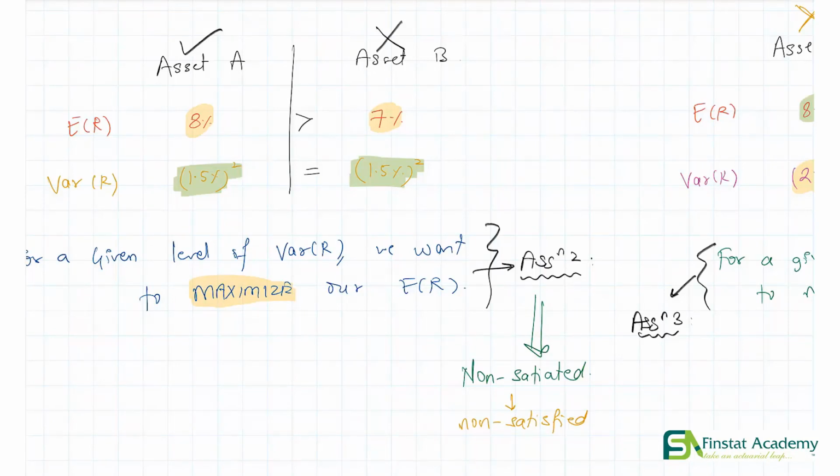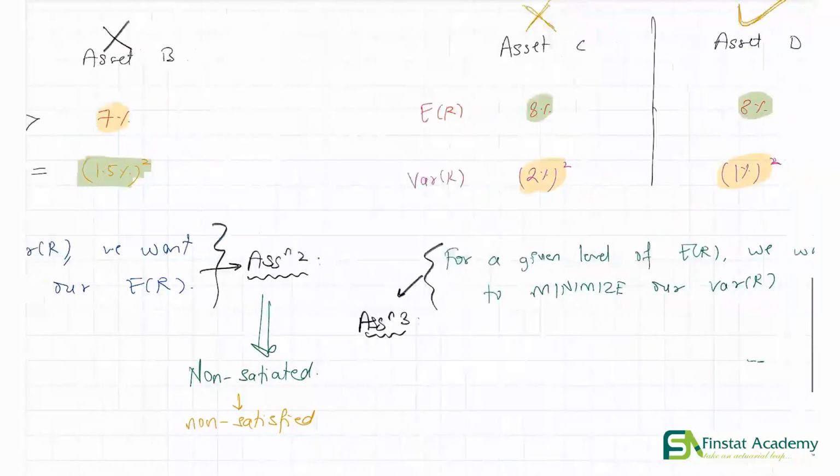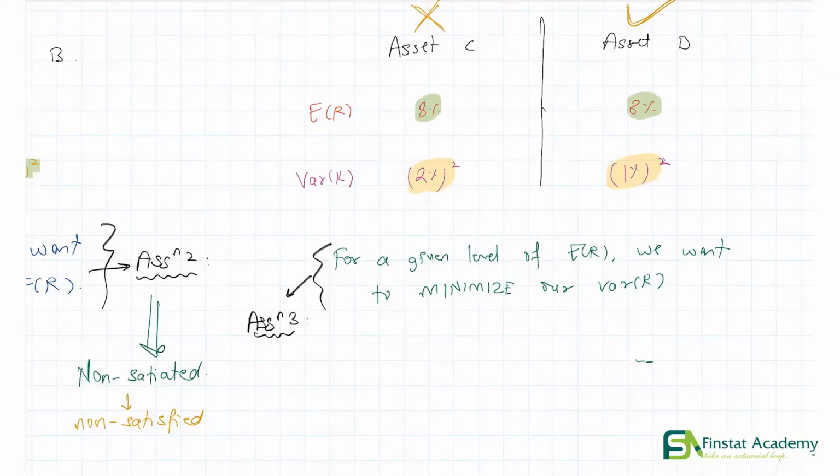So assumption 2 means that we are only looking at people who are non-satiated, whereas assumption 3 means that we are only looking at people who are risk averse. Now again, seems like a very fancy word, but same as before, its meaning is quite simple. To be averse to something means to essentially hate it, to be against it. So for example, I am averse to large parts of Bollywood. It doesn't suit me. Yeah. So averse means to hate something. So risk averse means what? To hate risk, to be against it. And hence, that person wants to minimize their risk.